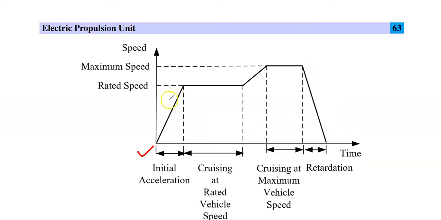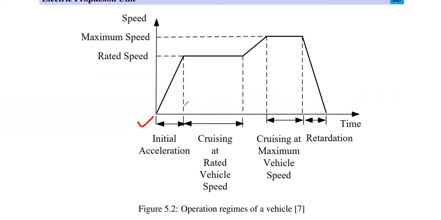These are the major operating regimes of a vehicle. It has an acceleration area, an area of cruising at rated vehicle speed, where the speed is the rated speed, and there will be a maximum speed. That particular regime is called cruising at maximum vehicle speed, and this is the retardation. This is the typical drive cycle of an electric vehicle, or any type of vehicle.